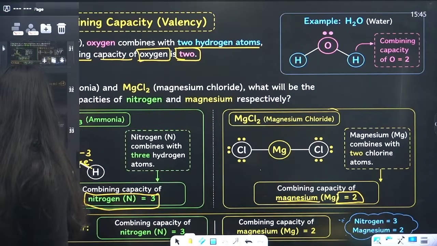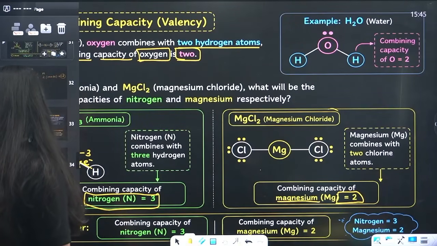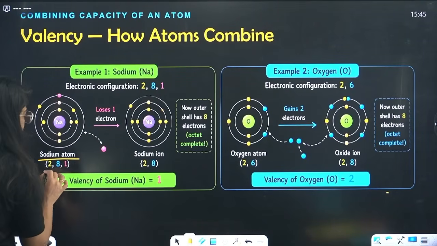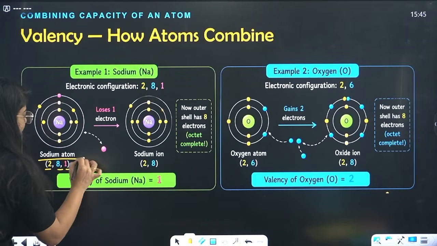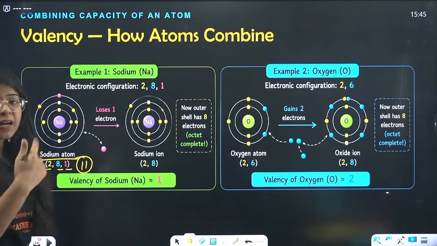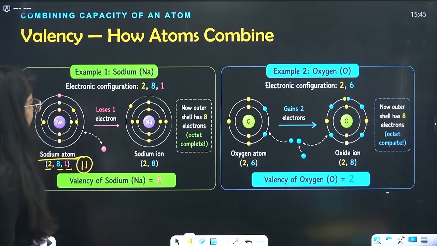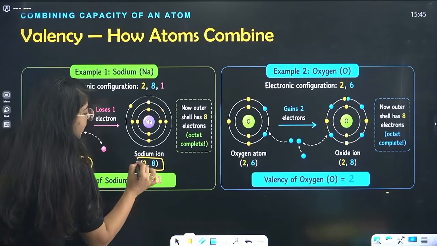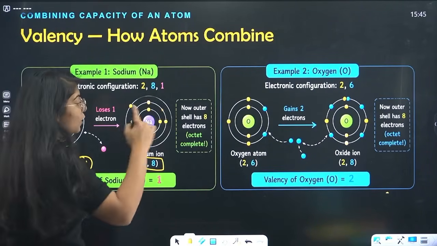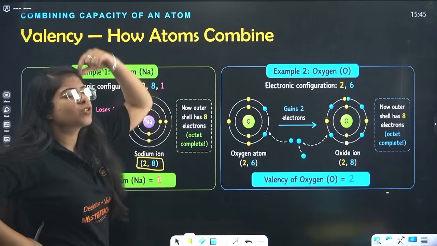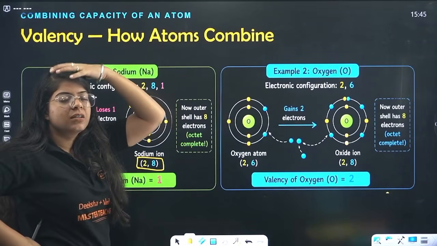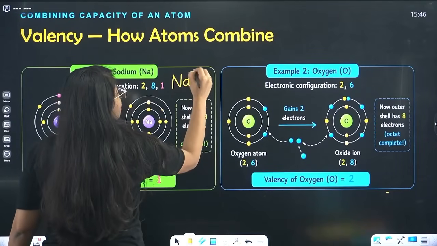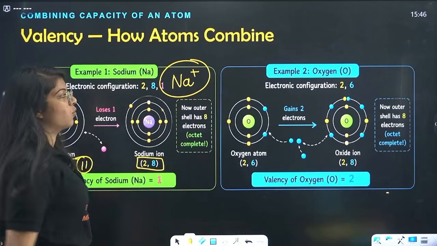Now talking about that, this is basically what happens, right? Now sodium has 2, 8, 1. It has atomic number 11, right? So the shells are 2, 8, 1 KLM. So it loses 1 electron and it becomes a sodium ion. If it loses 1 electron, so negative is going out, and the remaining one is positive. That's why the sodium ion has a positive charge on it.